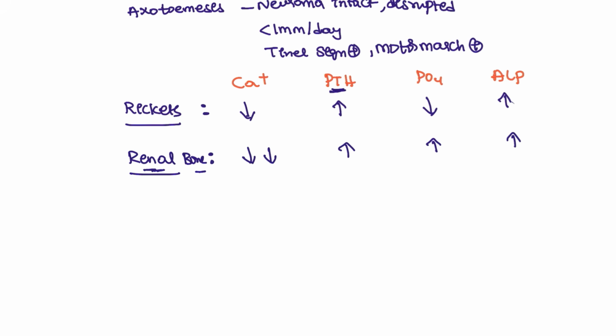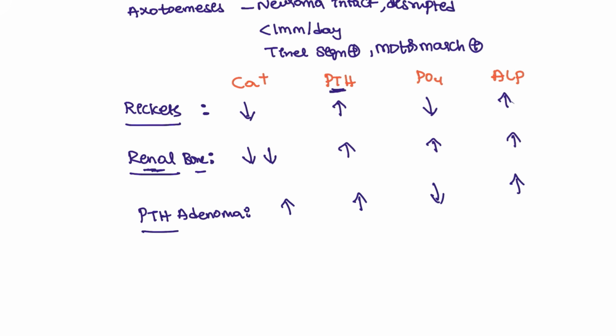Next, the patients who are suffering from the parathyroid hormone adenoma. Parathyroid adenoma, if you see, parathyroid hormone will be increased. Because of this adenoma, obviously the calcium will be increased, the phosphorus will be decreased, and the bone inflammation can cause ALP to be increased.